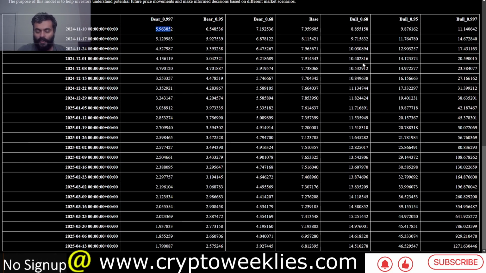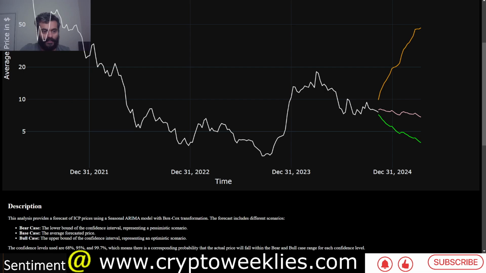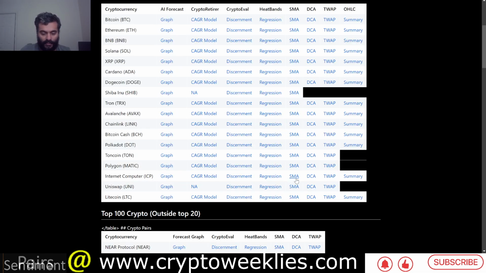And again, as we move further into the future, this bull case at around the 68th percentile, unless proved otherwise, makes the most sense to look at. If the prices significantly rally for several weeks above the 68th percentile bull case, then this 95th percentile bull case makes some strides into garnering some attention. But at this moment, we are at around the 68th percentile, between the base case and the 68th percentile bull case. Those are the theoretical valuations or forecast for ICP.